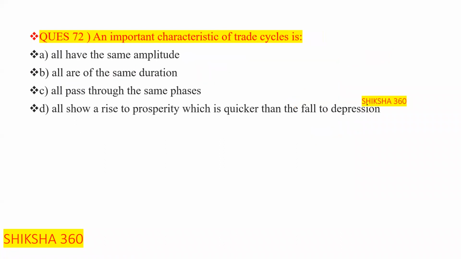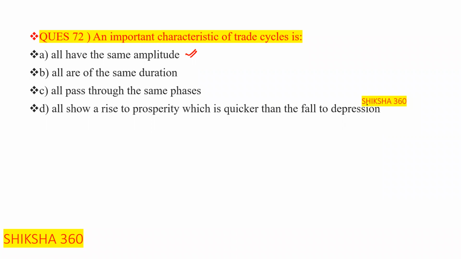Now the next question on your screens: an important characteristic of the trade cycle. There are 6 characteristics mentioned in the book, of the trade cycle, or we can say of the business cycle. We have to find which is the important characteristic. First, all have the same amplitude. Second, all are of the same duration. Third, all pass through the same phases.